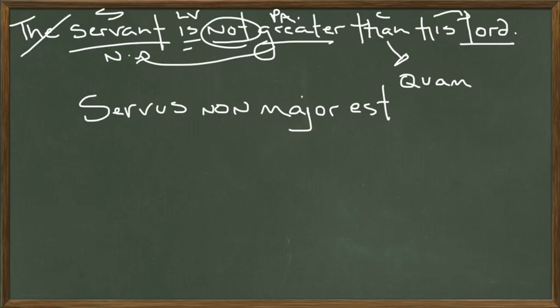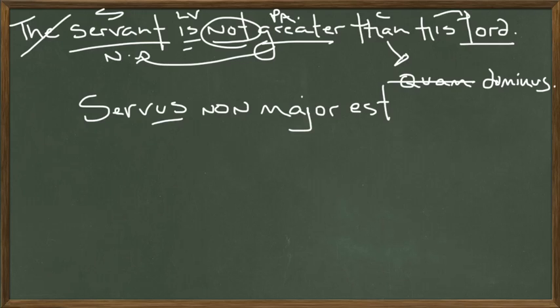If we do that, then the objects compared are put into the same case. So since we're comparing a servant, nominative, to a lord, nominative, we would write over here, dominus. I'm going to run out of room. Okay. Servus non maior est quam dominus.